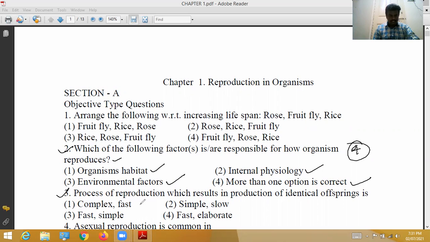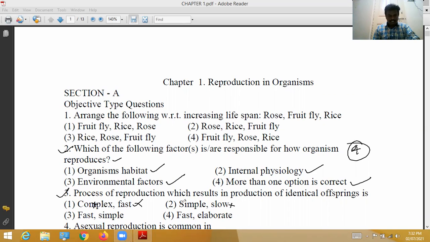Next, the third question. The process of reproduction which results in production of identical offspring is what? Complex and fast: it is not a complex process, so this option is wrong. Simple and slow: actually it is simple, but it is not slow, so that is wrong.